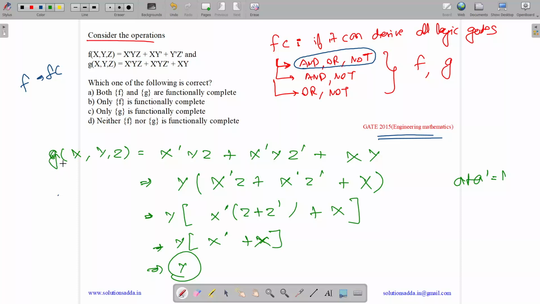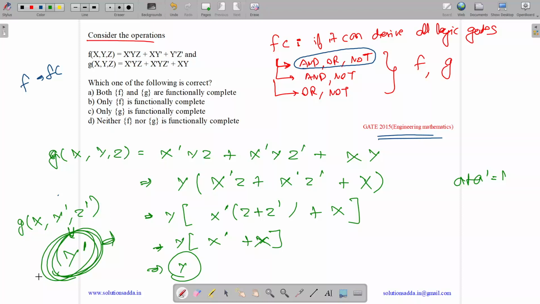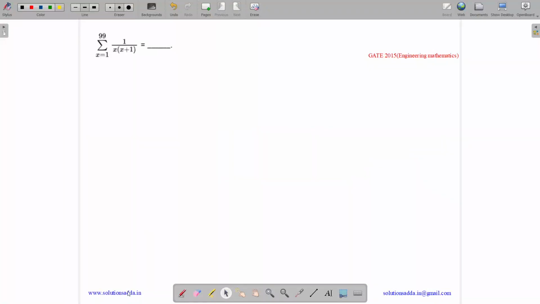So what happens? Suppose we use g(x, y', z'). Then we will be able to derive y'. So we are able to derive the complement. We can do complement, but we can't do AND or OR, and we can't do either only AND or only OR. So g is not functionally complete. So answer is option B. Only f is functionally complete, not g. This question belongs to the engineering mathematics subject and was asked in GATE CSE 2015.